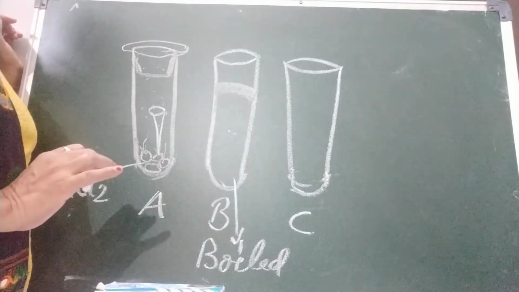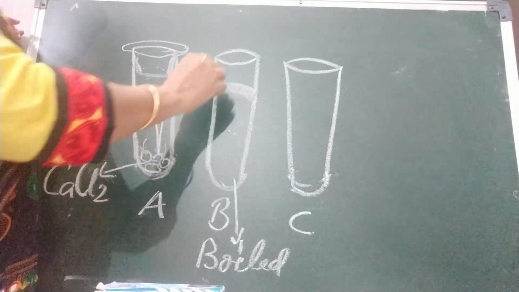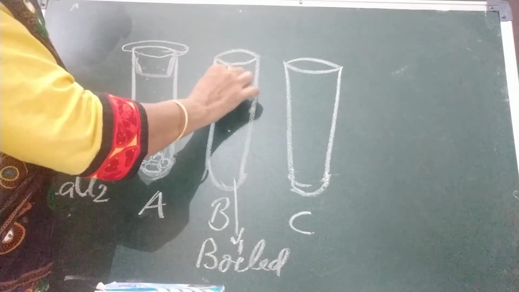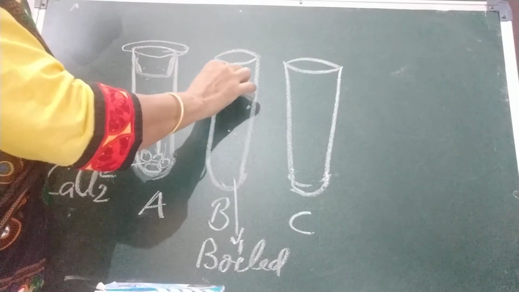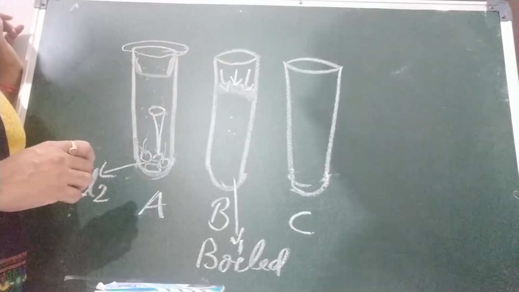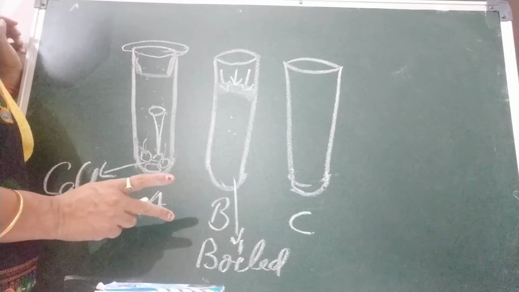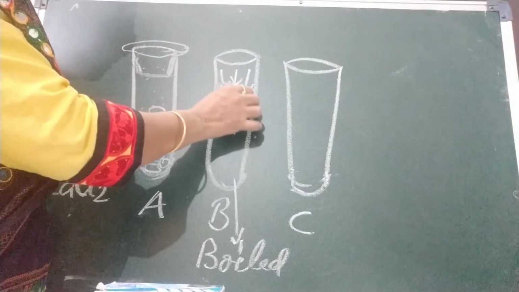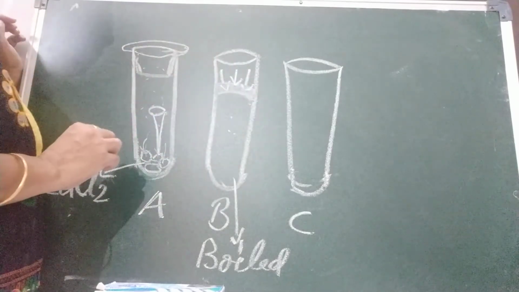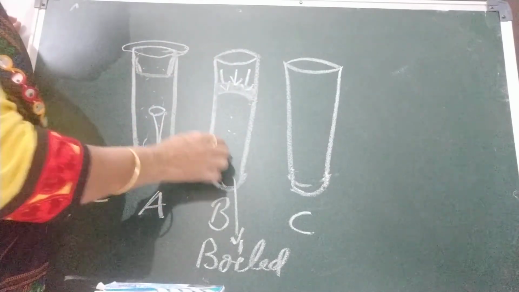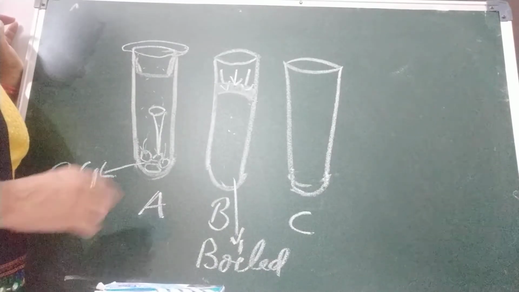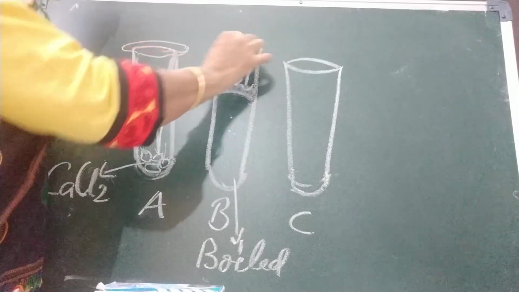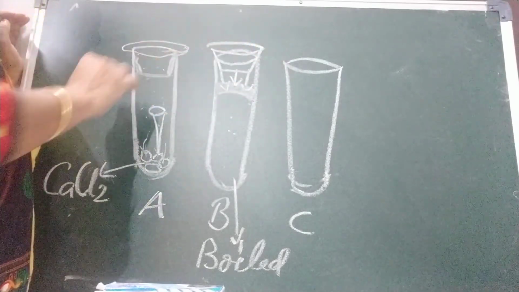Vegetable oil also inhibits it. It doesn't allow air to enter this water. So what have we stopped here? Oxygen. Oxygen cannot enter because of this layer of oil, and also we are using boiled water. Oxygen is not there. Now we are going to cap this again with the rubber stopper.